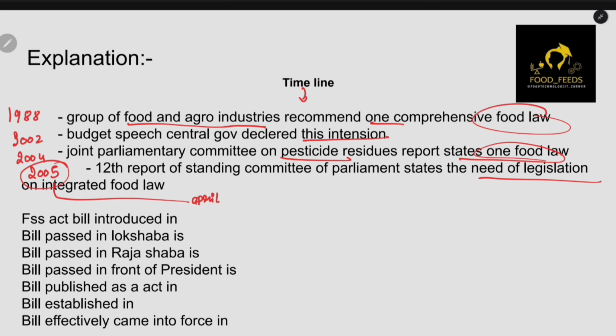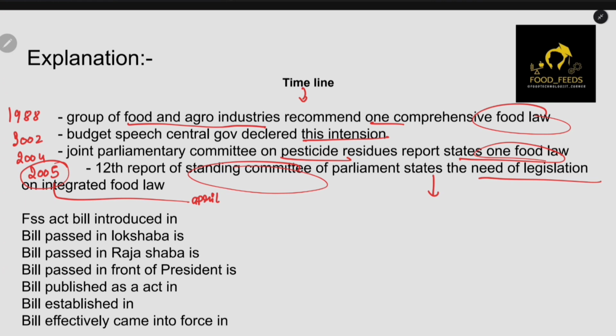Before that we had PFA, but it was scattered, with different foods having different orders and laws. So the need for one food law was the main intention behind all these recommendations.